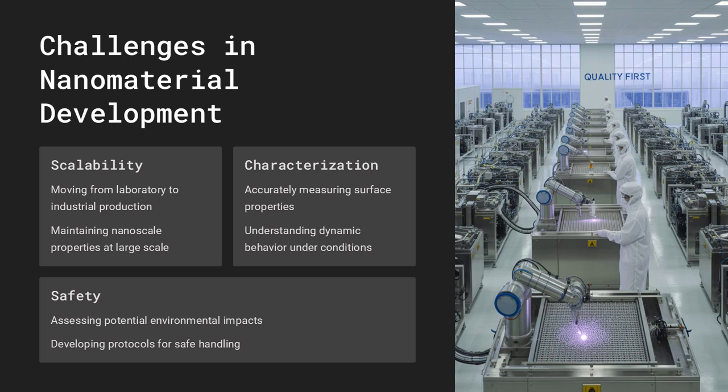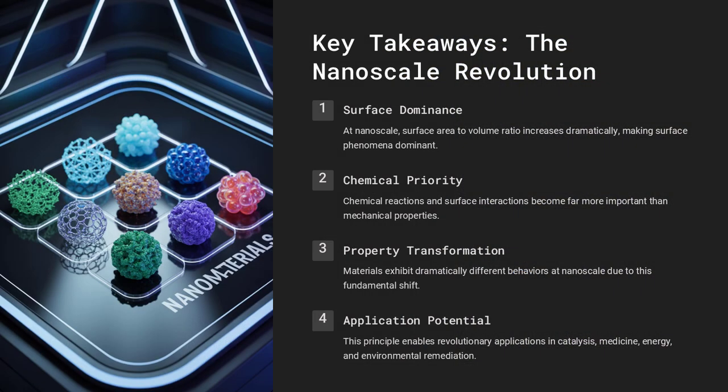Would you like a table of examples where bulk versus nanoscale behavior differs? Like gold, titanium dioxide, carbon, and silica, showing the role of surface area.